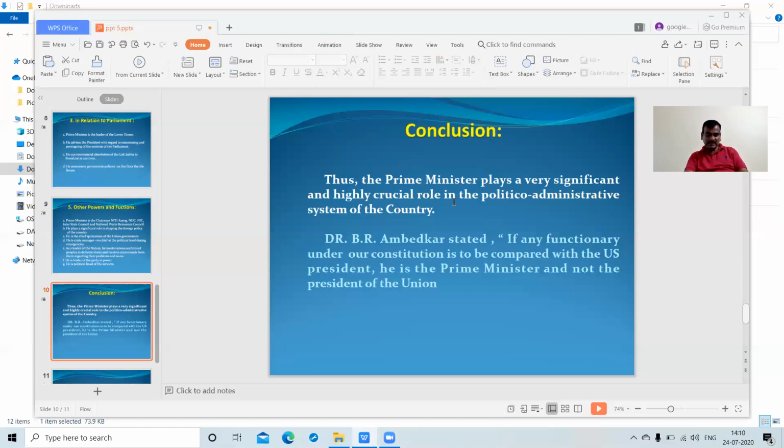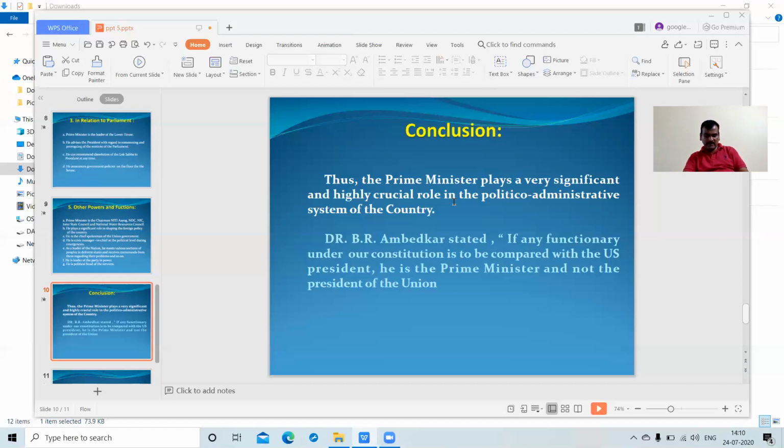A single party again got the majority under the BJP government, so the system was held by the Prime Minister. Now the Prime Minister is very strong in connection with the Indian role.